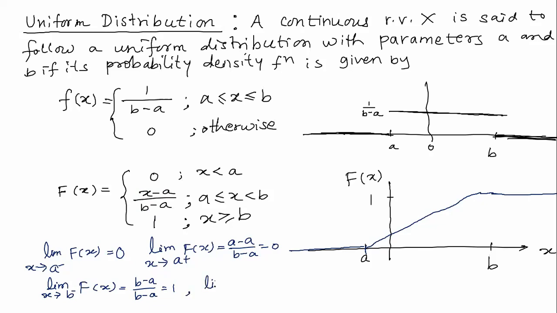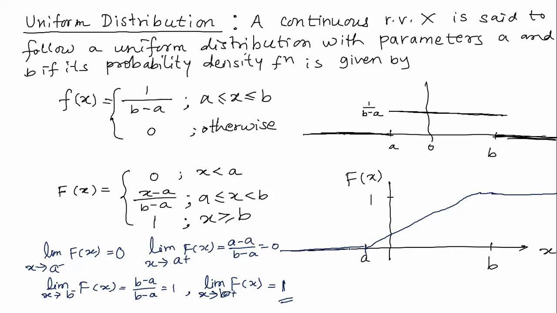And what is the right-hand limit? The limit of capital F of x as x tends to b from the right is equal to 1 straight away. At x equal to b also, the left and right limits are the same, so the function is continuous at the point x equal to b also.